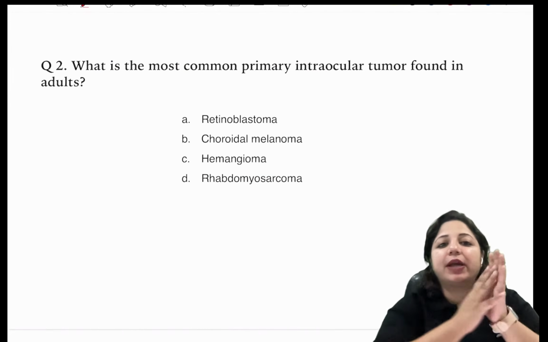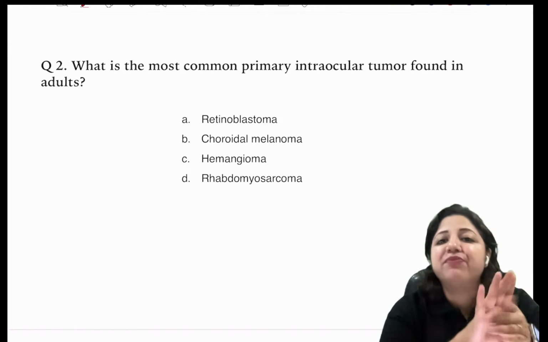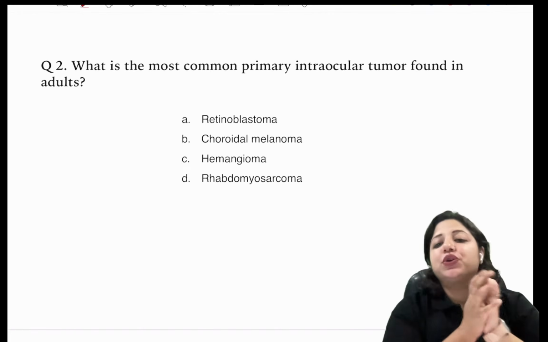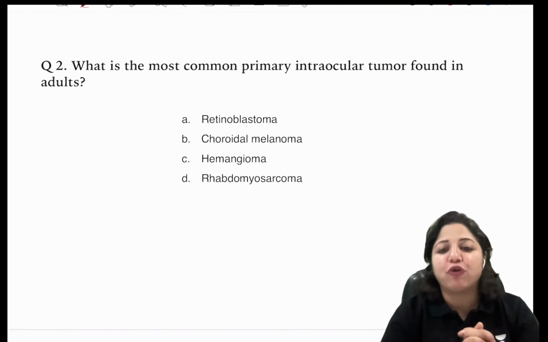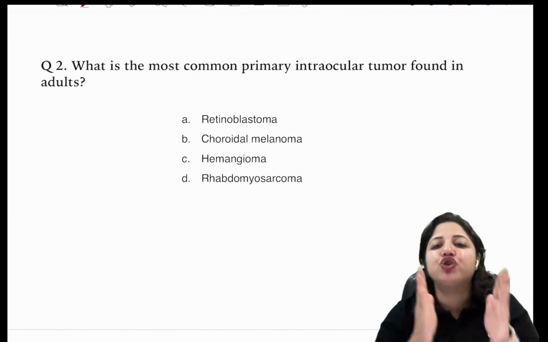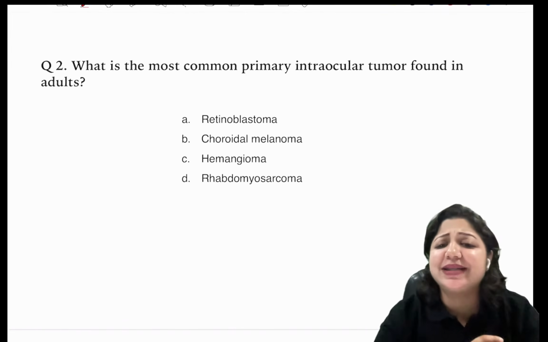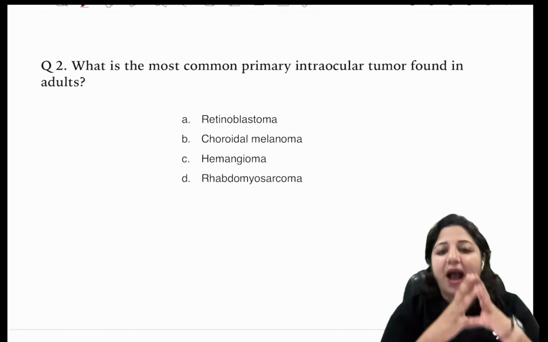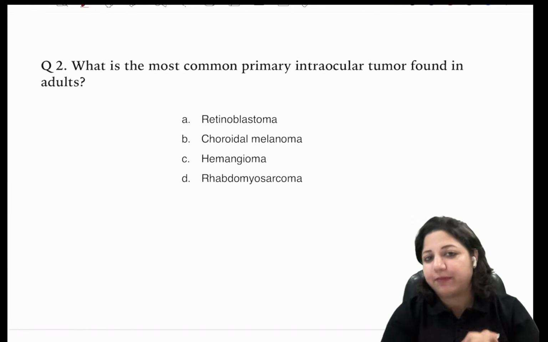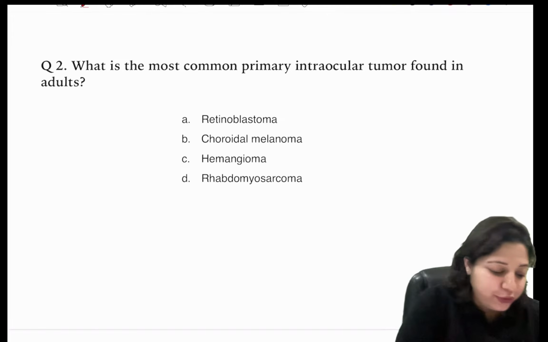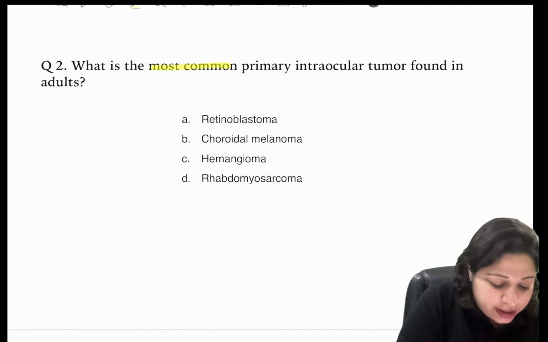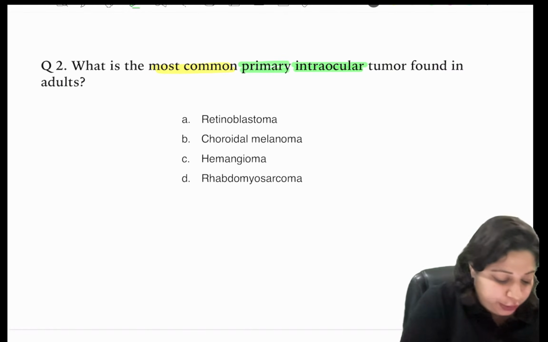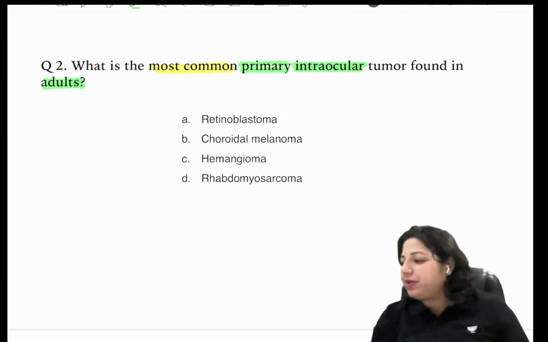Okay, so then we come to the most common primary intraocular tumor found in adults. In most of my sessions, I conduct a series on the most commons, because one-liners come up in every exam. So this is very, very important. The important word here is primary: the most common primary intraocular tumor in adults. So tell me what is the answer.